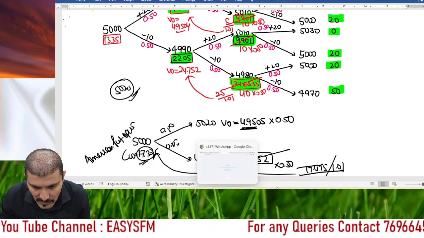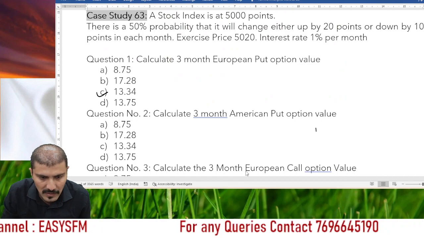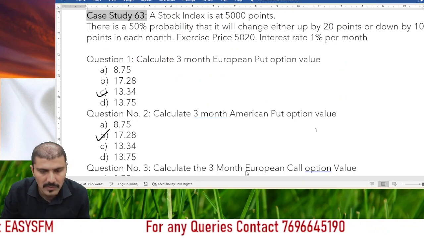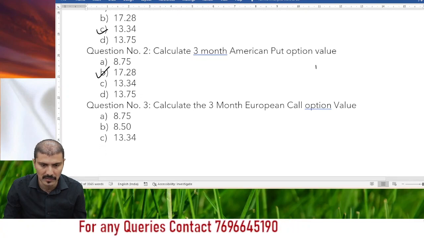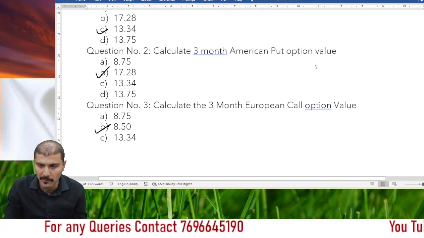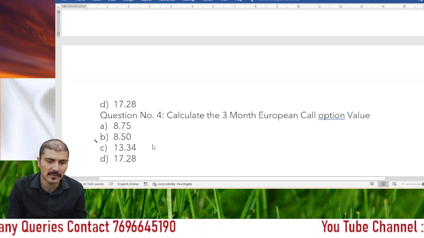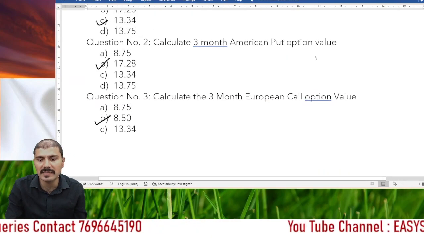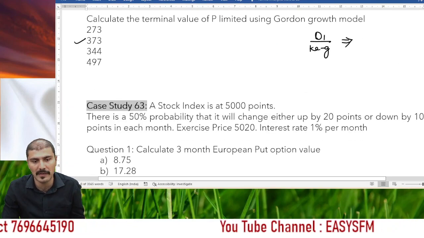The answer for this second part will be 17.28. For call option, you will have to check. The answers for that will be 8.50 and 8.50. Same answers will be there. Sir, why same? Because if you check that question, it is not that you put a call option, always the same answers will be there, right?